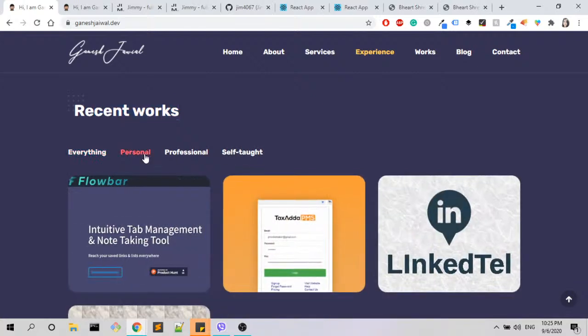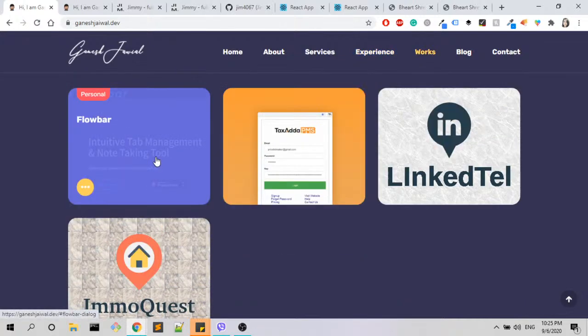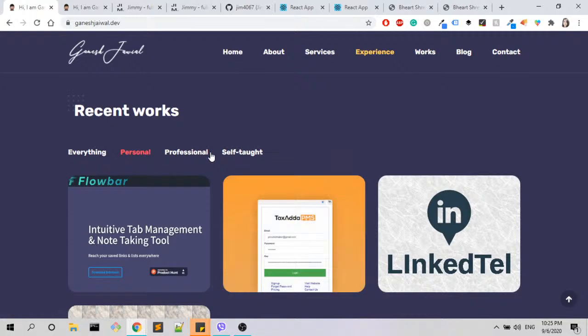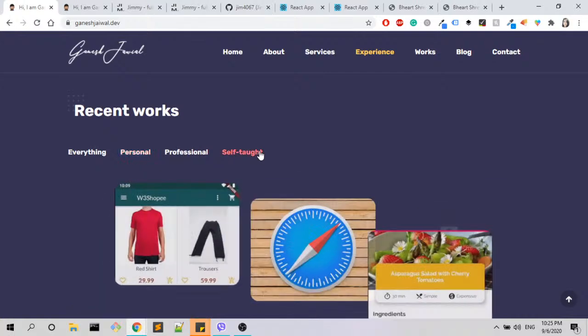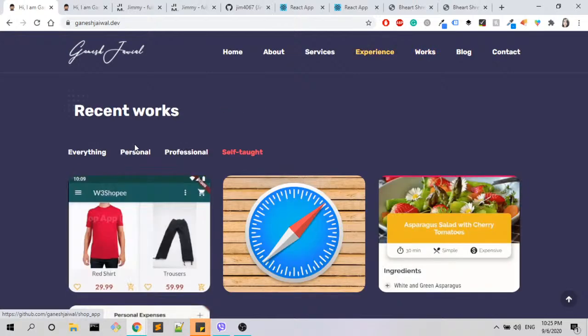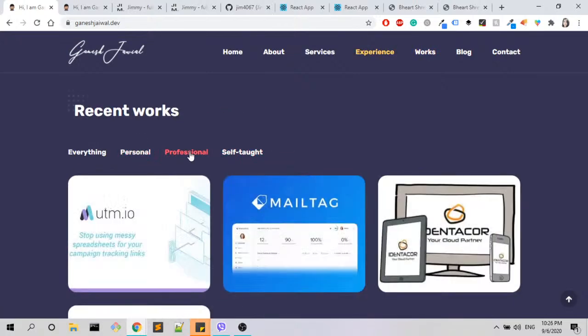On the other hand, I know what personal means, but I'm not really sure that I understand the difference. So yeah, maybe you could try to give something else, to make it a little bit more clear for the other person, or maybe have your self-taught things inside the personal and professional, because as a self-taught developer maybe you did some things and those things belong to both your personal projects and your professional projects.